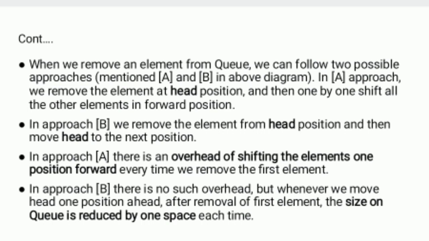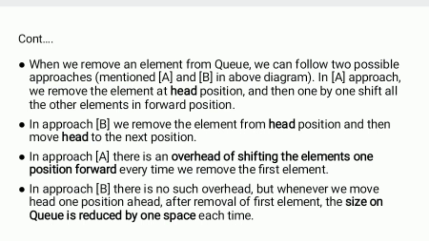The head position is the first element to be removed, then the head moves one position forward. In approach A, there is an overhead of shifting the elements one position forward every time you remove the first element. In approach B, there is no such overhead, but whenever we move head one position after removing the first element, the size of the queue is reduced by one space.